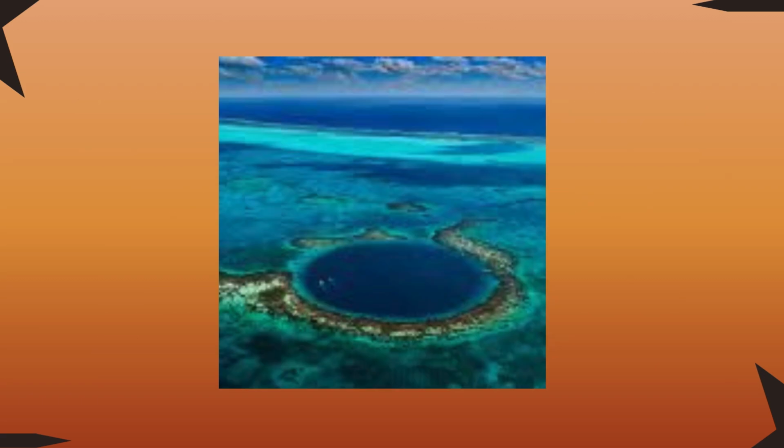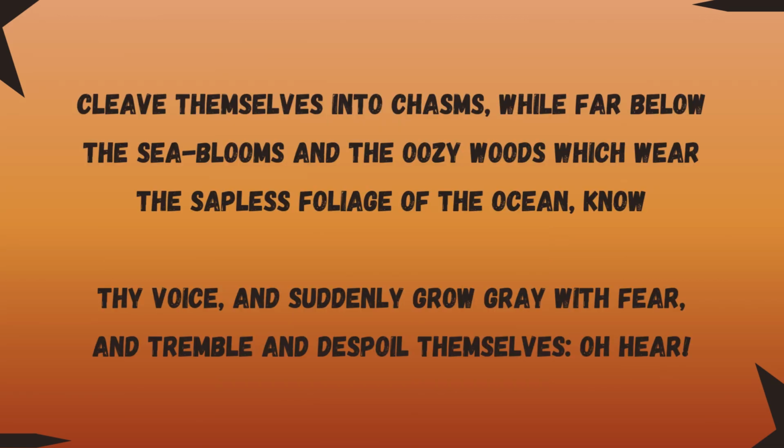These kind of big holes in the ocean are chasms. Now he's saying that the Atlantic Ocean is capable of creating these kind of chasms, while far below the sea blooms and the oozy woods which wear the sapless foliage of the ocean. And he's saying that there is an underwater forest, and these oozy woods give us imagery of submerged vegetation. So this whole scenario expands to some mysterious and hidden world. Okay, so he's saying that the Atlantic Ocean contains this hidden forest inside it, and know thy voice.